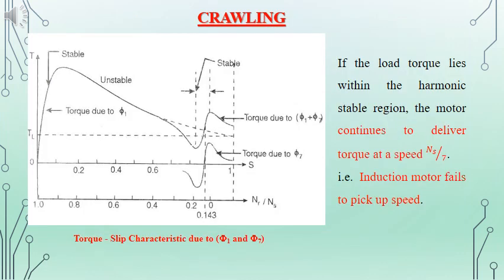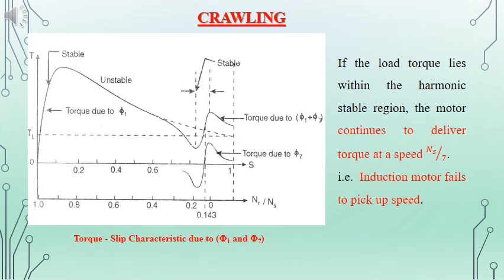Now we will consider the torque slip characteristics in the case of the induction motor. We will have to consider the torque corresponding to the seventh harmonic as well as the fundamental frequency component. So the total torque will be the sum of the torques that are produced by the fundamental frequency component of the flux and the seventh harmonic content of the flux.